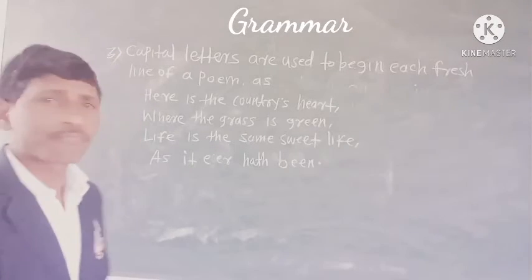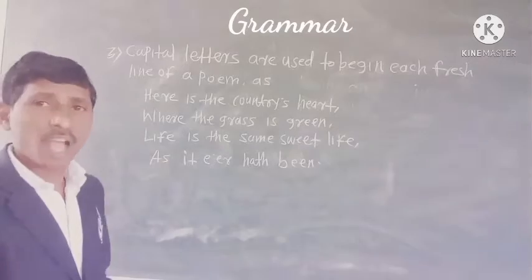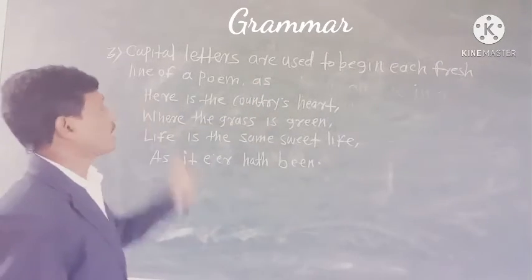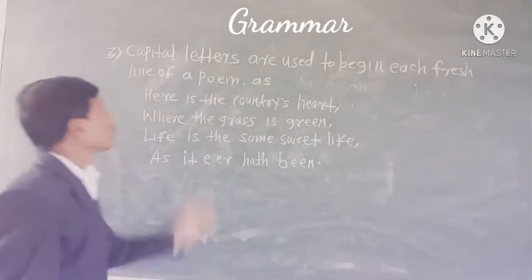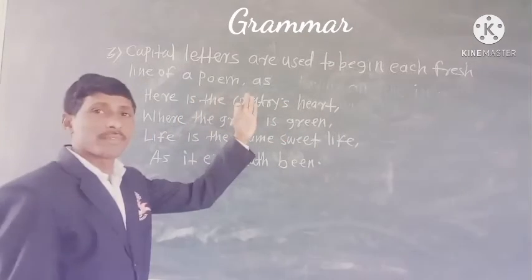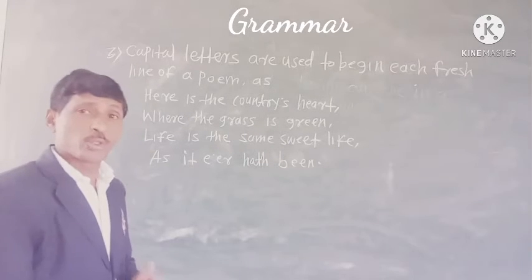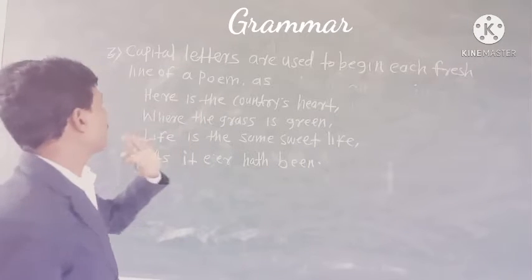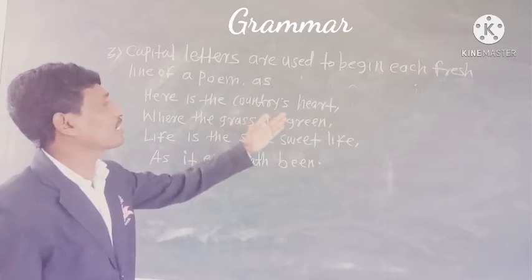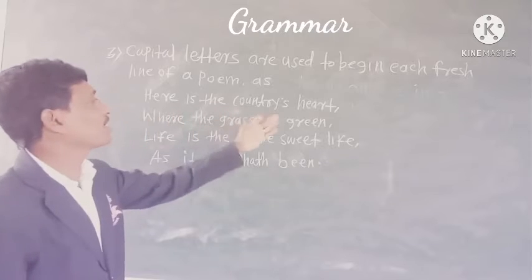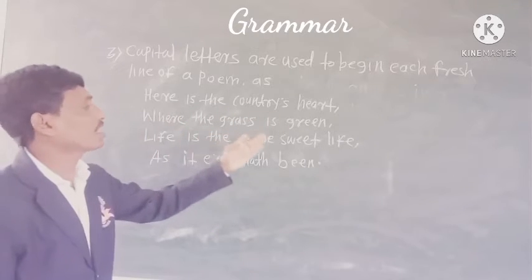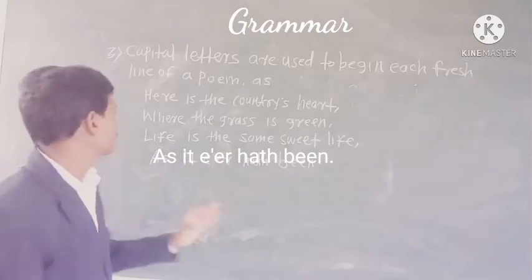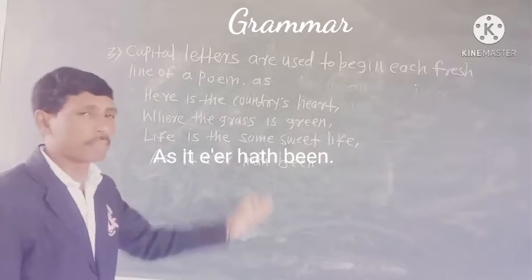Rule number 3, capital letters are used to begin each fresh line of a poem. For example, Here is the country's heart where the grass is green. Life is the same sweet life as it e'er had been.